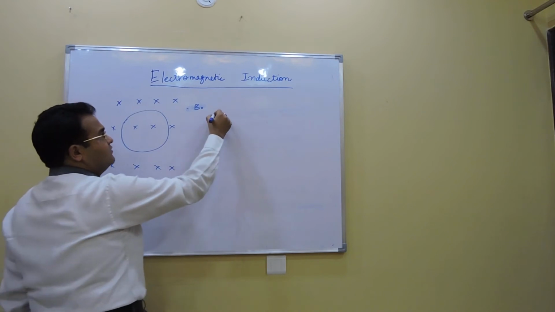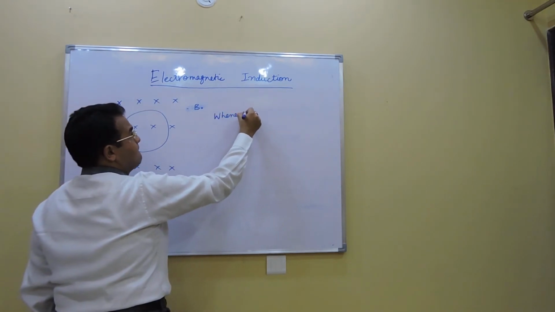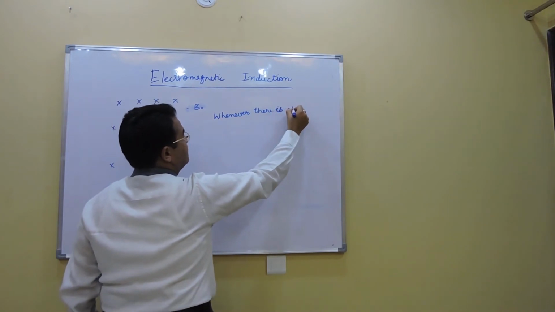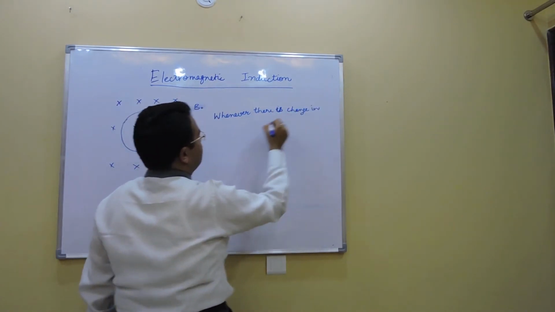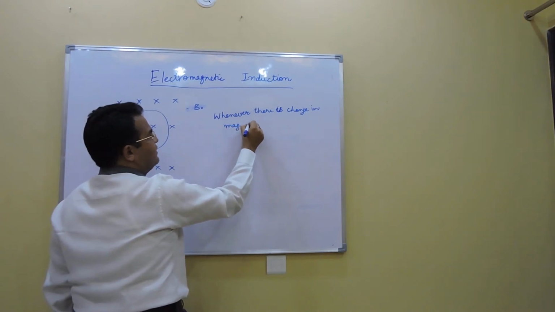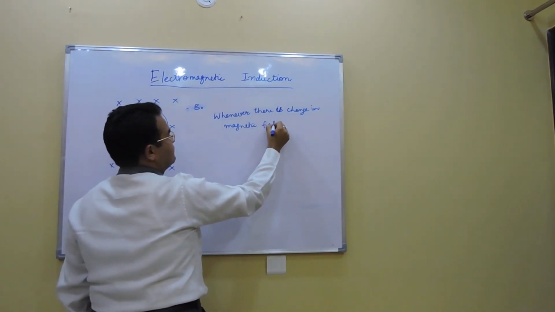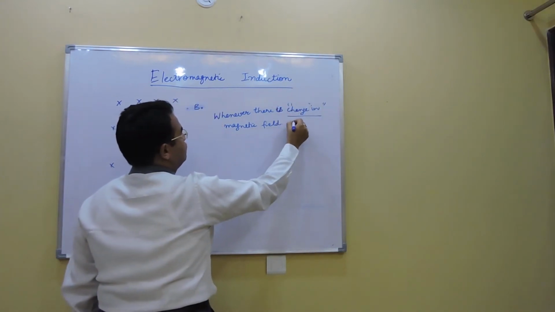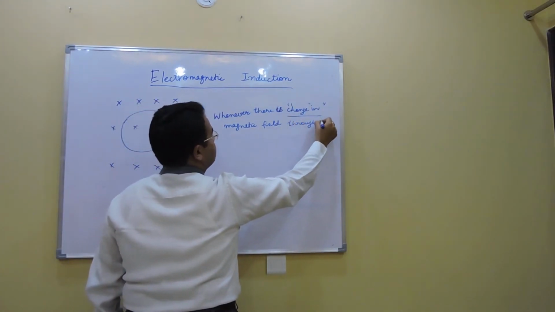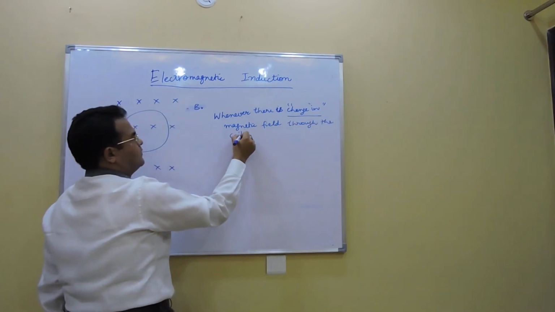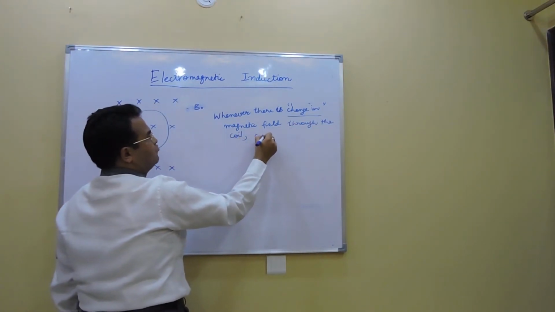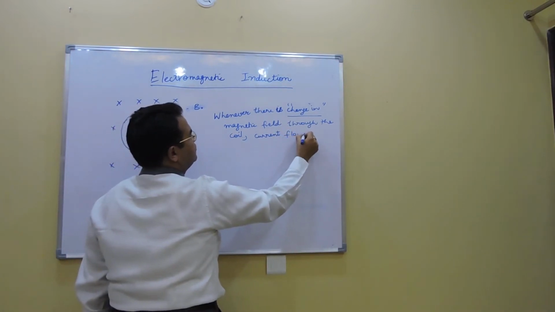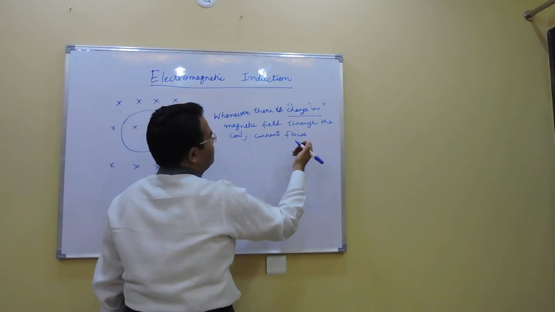So what we are finding is whenever there is a change in magnetic field, change is important through the coil, current flows through it, or you can say an EMF is induced in it, because current is flowing because there is an EMF present.